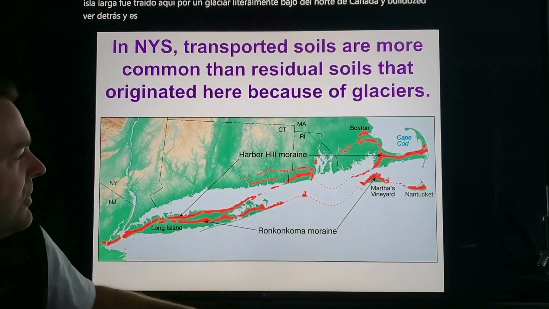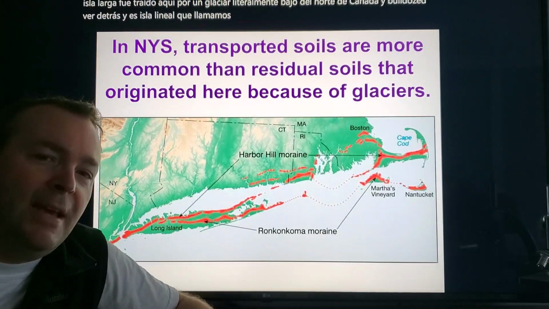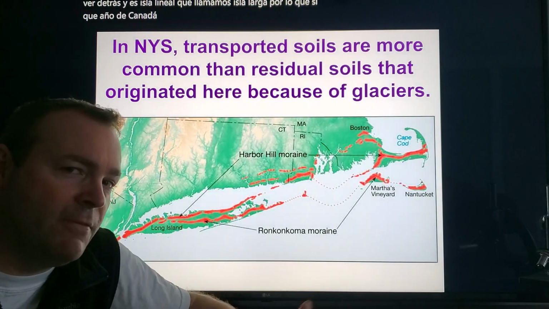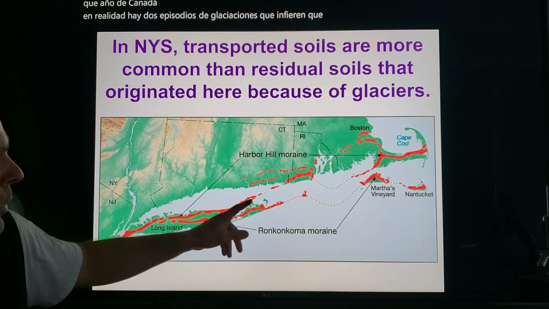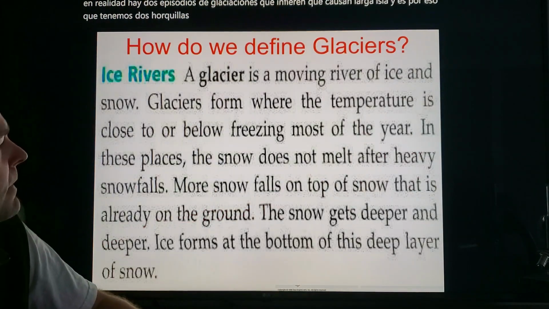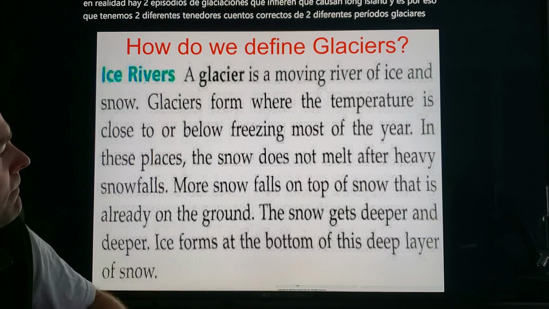So yeah, a lot of our sediments were pushed here from Canada, hence the Canadian national anthem. Okay. There were actually 2 episodes of glaciations they infer that caused Long Island, and that's why we have 2 different forks, right? 2 different tails from 2 different glacial periods. Okay, please read that through, little glacier info for you.